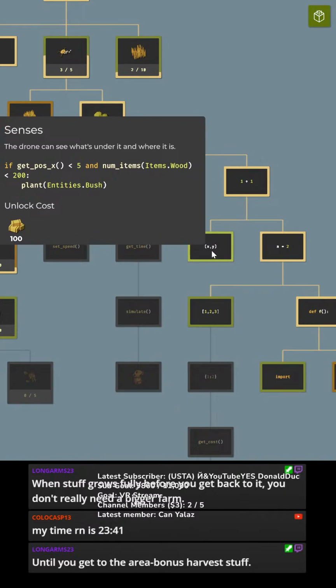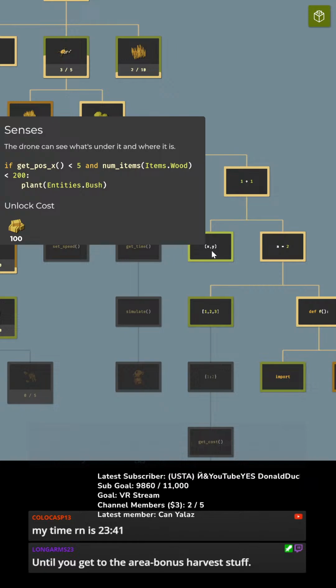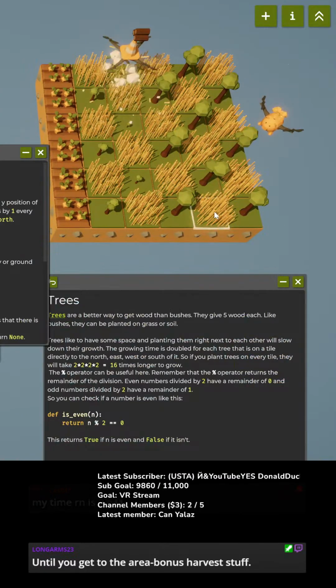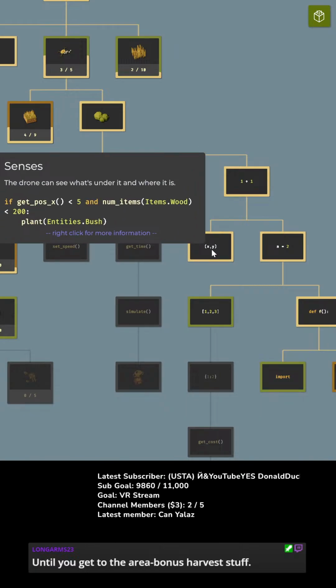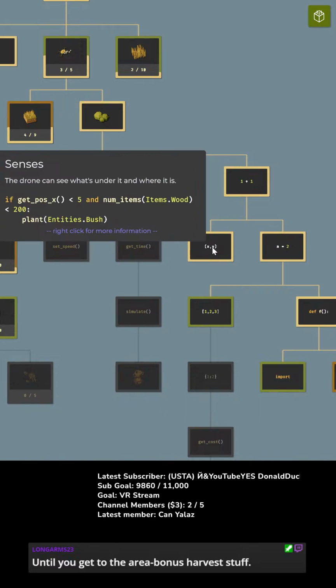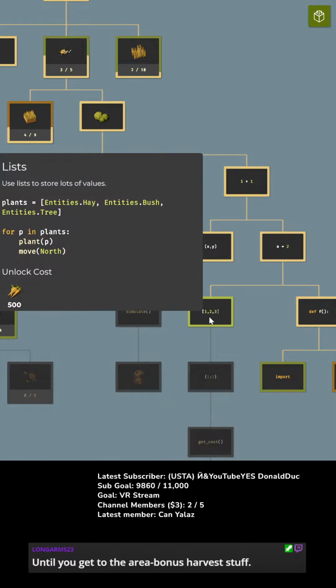Oh, so I can see how many. I can make my drone decide what to plant. Ah, there we go. Yes. Like that. Okay. So now I have unlocked senses.